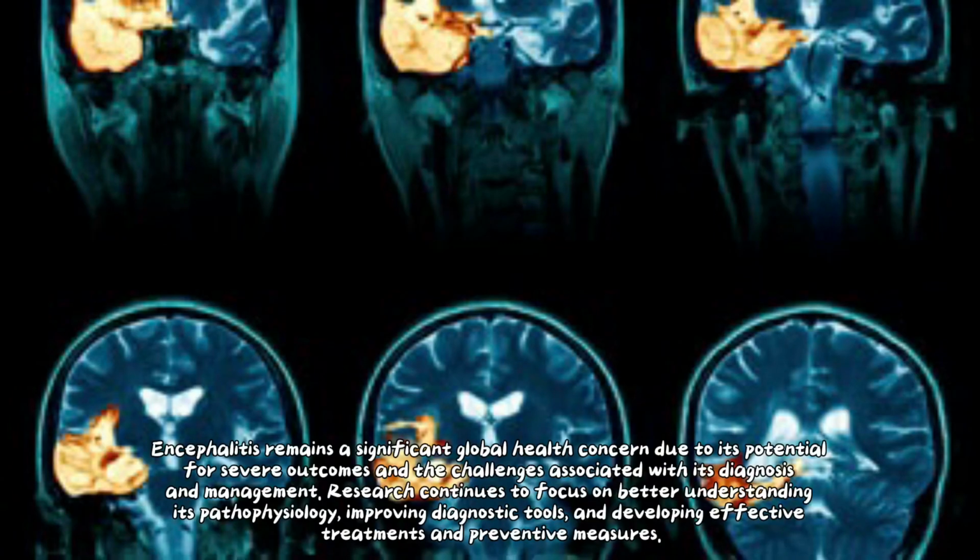Encephalitis remains a significant global health concern due to its potential for severe outcomes and the challenges associated with its diagnosis and management. Research continues to focus on better understanding its pathophysiology, improving diagnostic tools, and developing effective treatments and preventive measures.